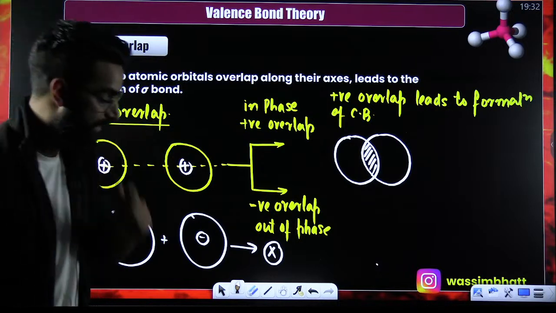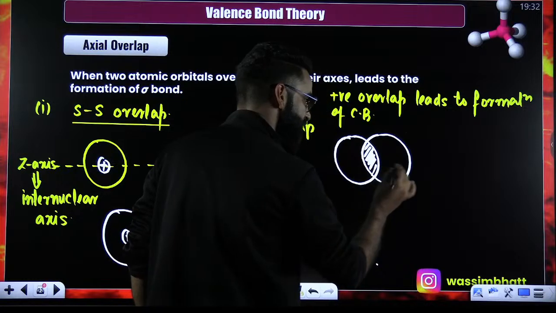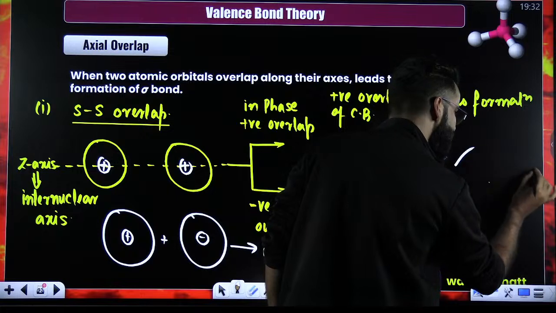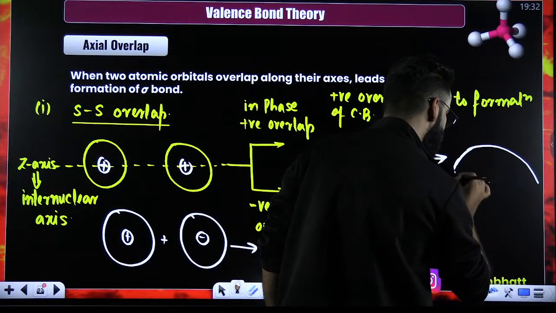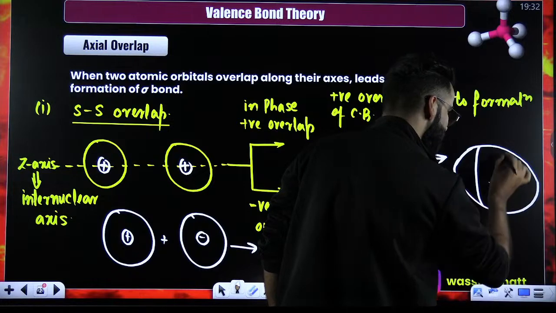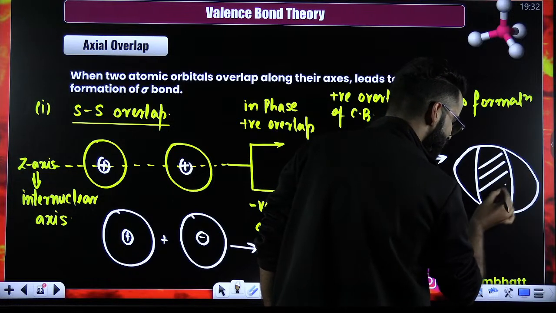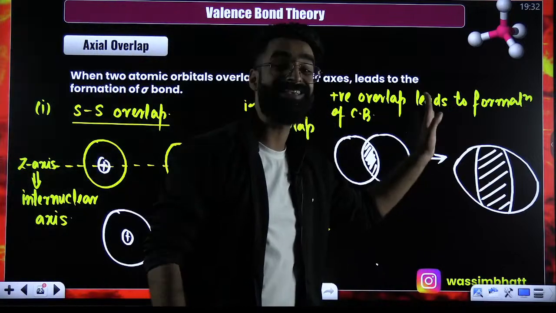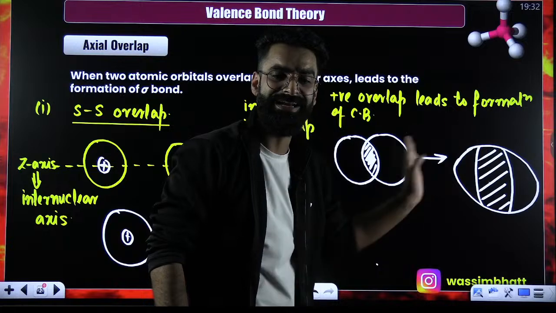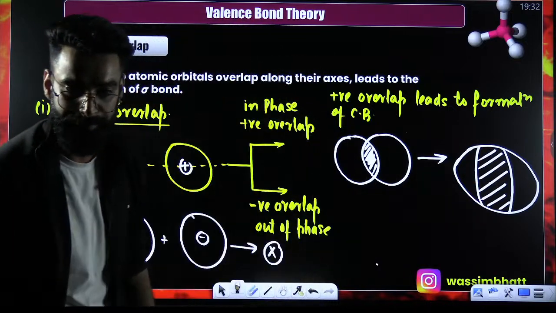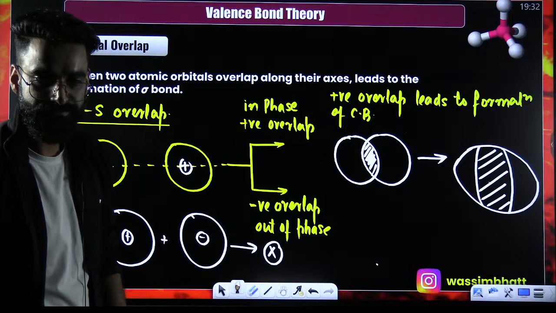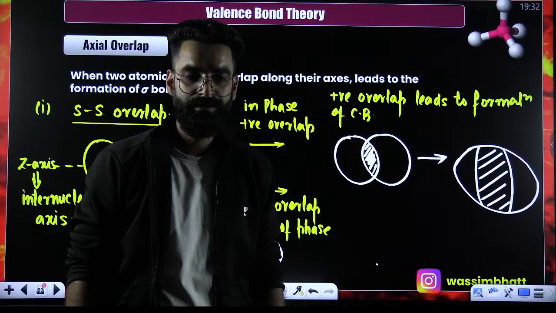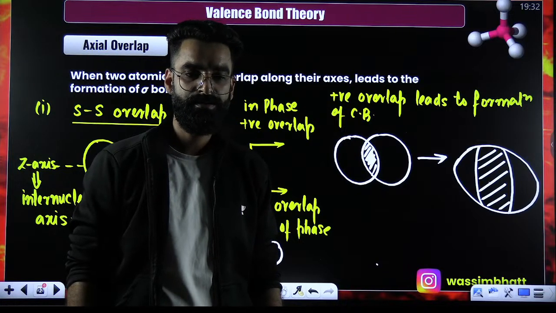But before that, let me tell you, this common electron density is going to arrange itself in such a way that it comes under the influence of both the nuclei. This is the common electron density, my dear students. The electron density has arranged itself in such a way that it is under the influence of both the nuclei. Right, people? Am I clear till here? Perfect.